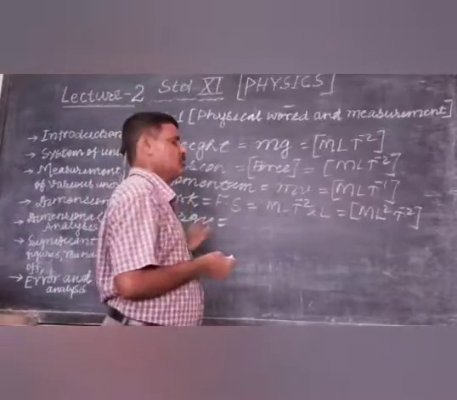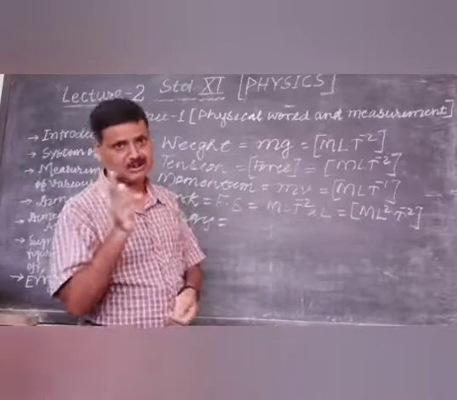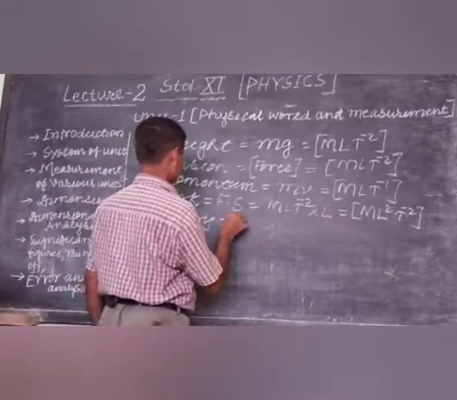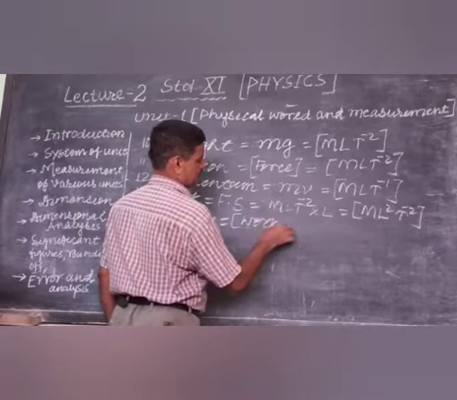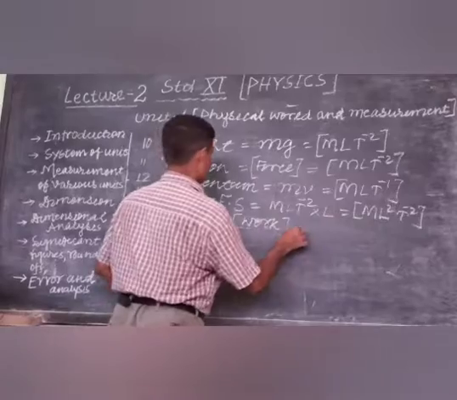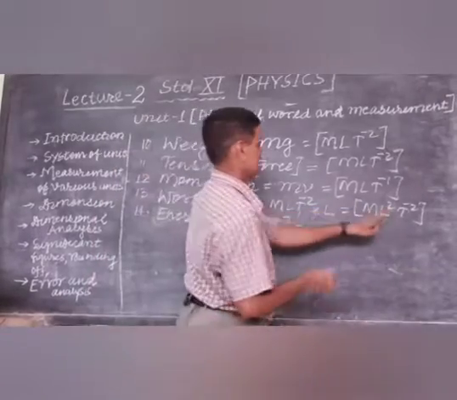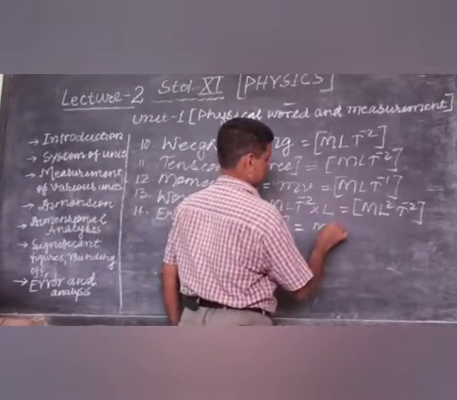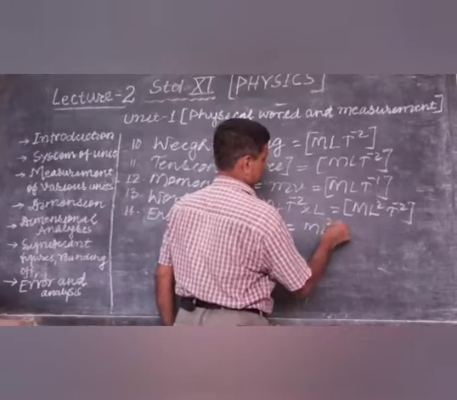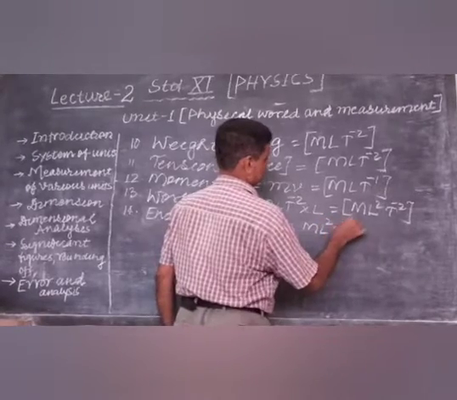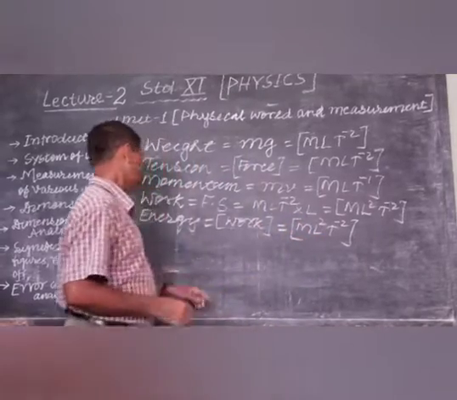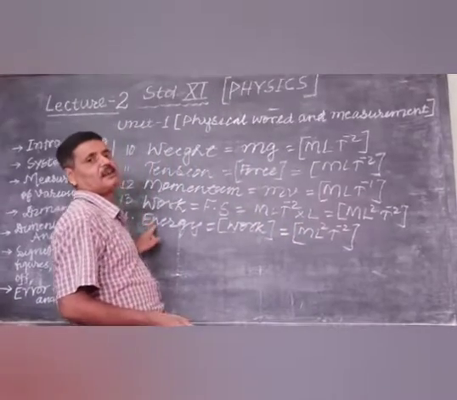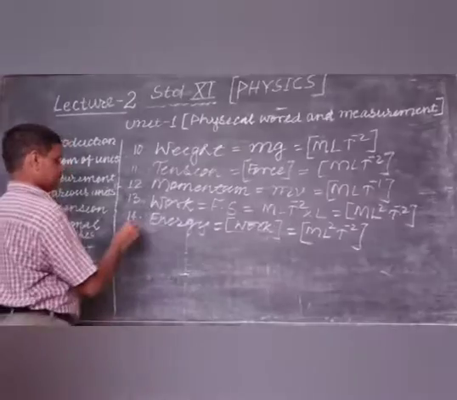So the dimension of energy will be the same as the dimension of work done, and this dimension is M L to the power 2 t to the power minus 2. These two are dimensionally the same, work and energy.